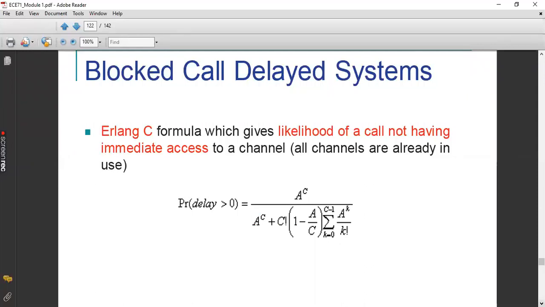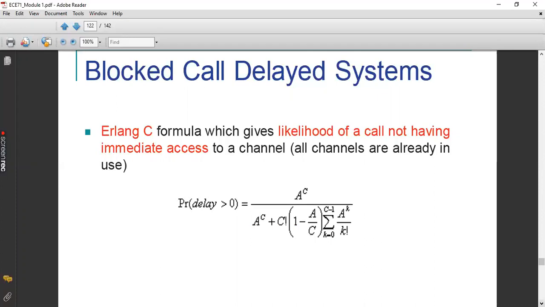When will they experience delay? When all the channels available in the pool are currently busy, then only they will experience delay. So that is why we are providing probability of delay greater than 0. If it is equal to 0, it means they are not in the queue. They don't need to access the queue straight away.